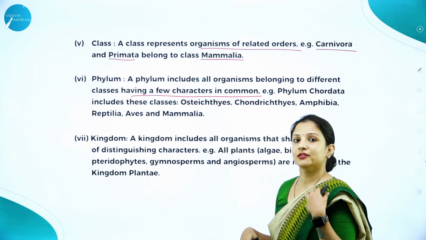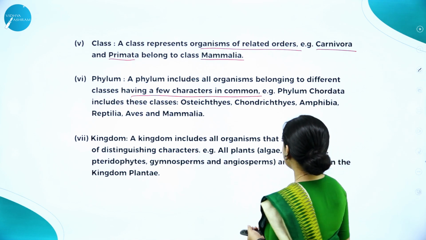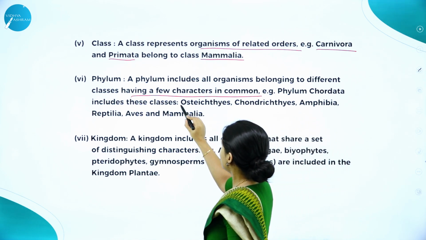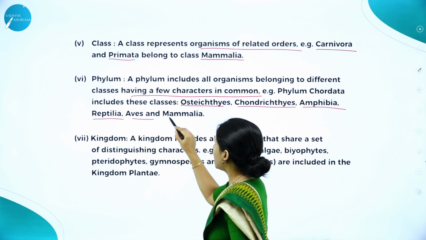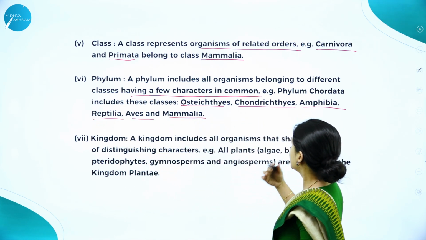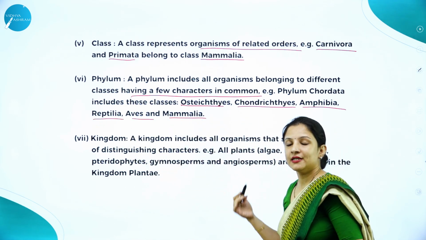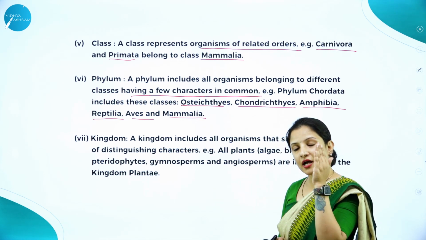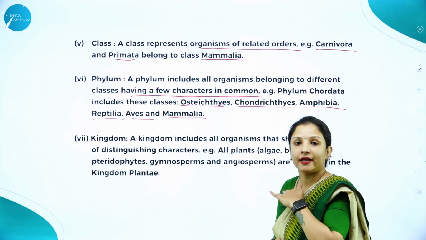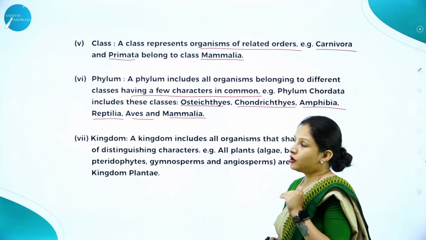Or Chondrichthyes, then Osteichthyes. All these classes come under the phylum Chordata because they have a backbone. And there are some phyla, non-chordata, under which all those organisms which are invertebrates come.